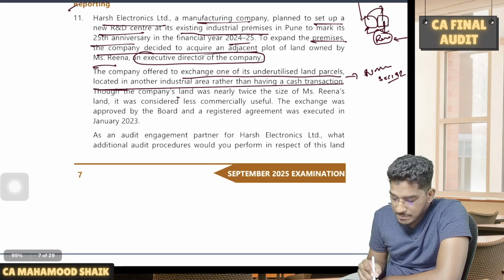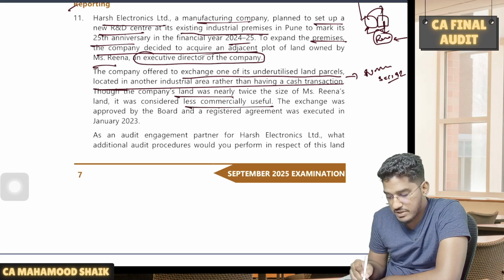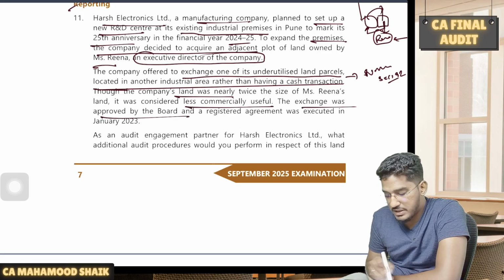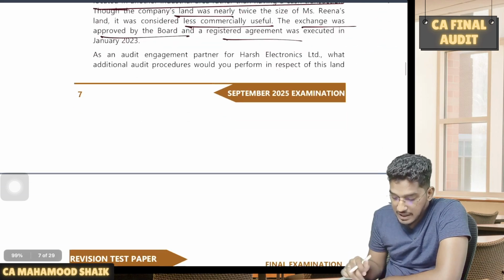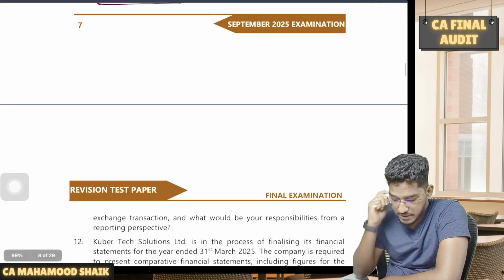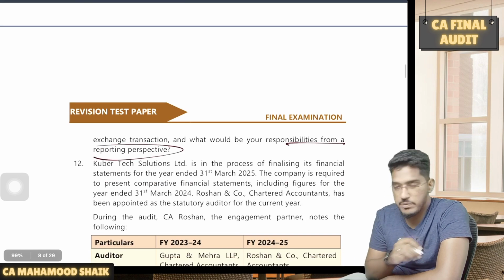Next, though the company's land was nearly twice the size of Ms. Reena's land, it was considered less commercially useful. The exchange was approved by the board of directors and a registered agreement was also executed. As an audit engagement partner for Harsh Electronics, what additional audit procedures would you perform in respect of this exchange transaction and what would be your responsibilities from a reporting perspective?